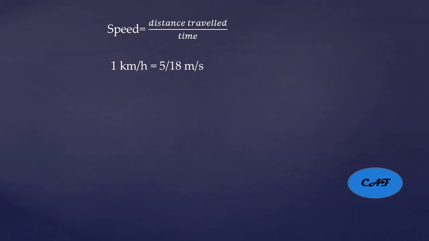Again, for speed conversions, I already explained this. If you want to convert kilometers per hour into meters per second, you have to multiply by 5 by 18, then you will get meters per second. Or if you have meters per second, then you have to multiply by 18 by 5, then you will get kilometers per hour. So here I have 1 meter per second. If you multiply 1 into 18 by 5, you will get 18 by 5 kilometers per hour.